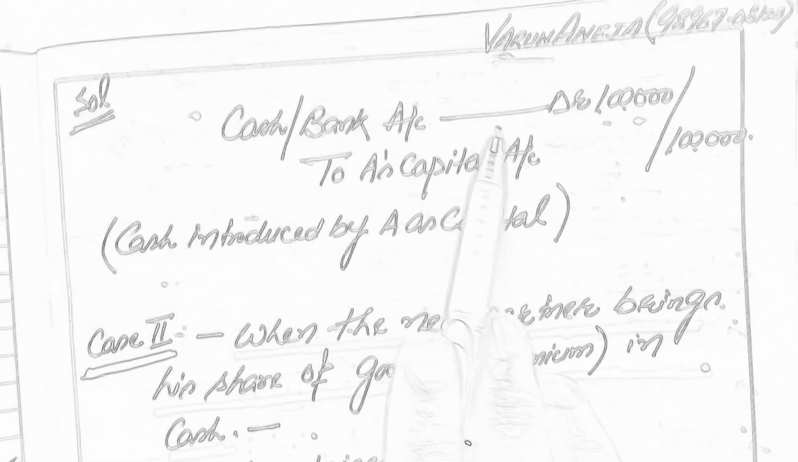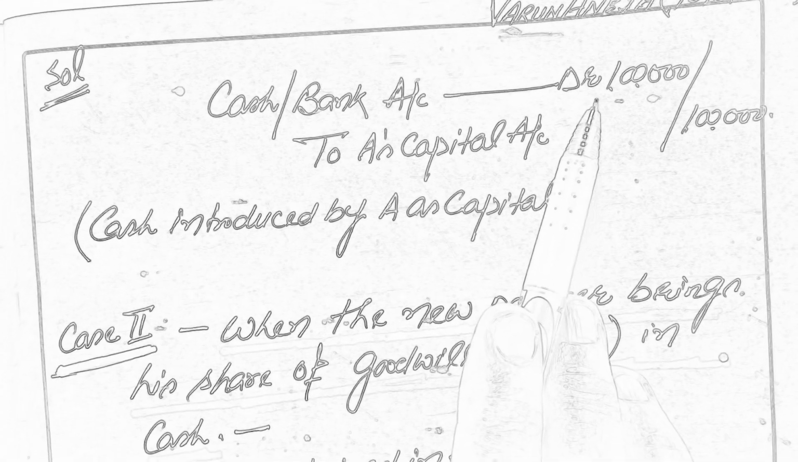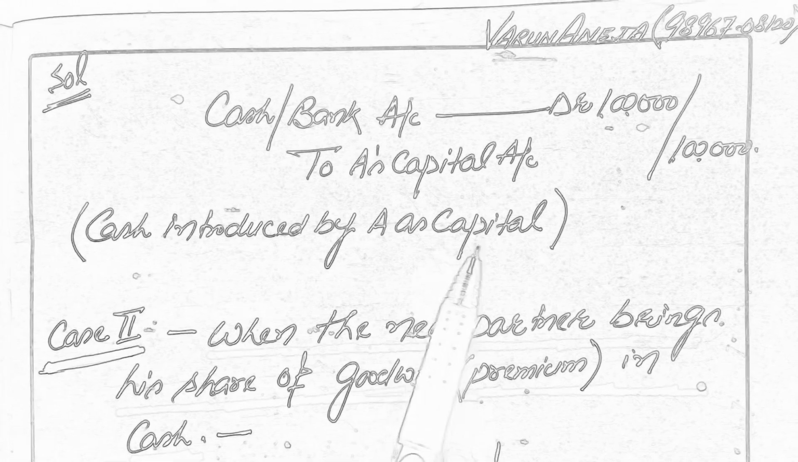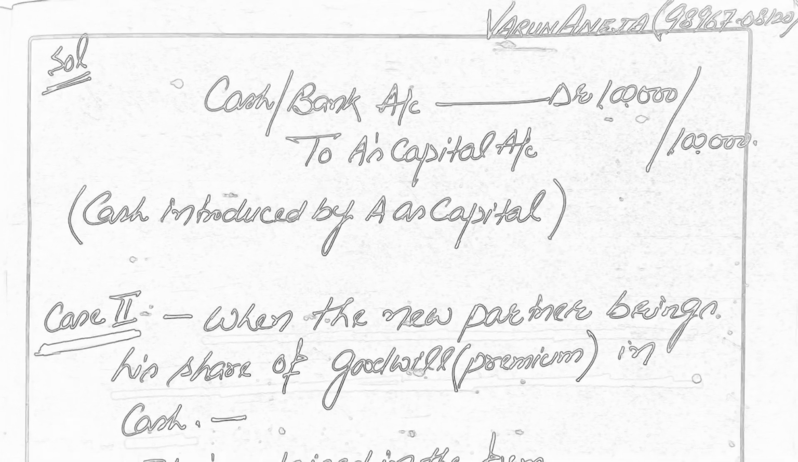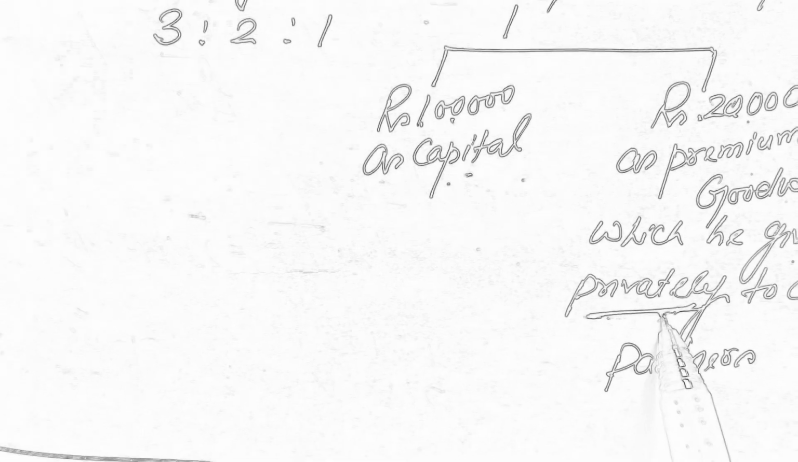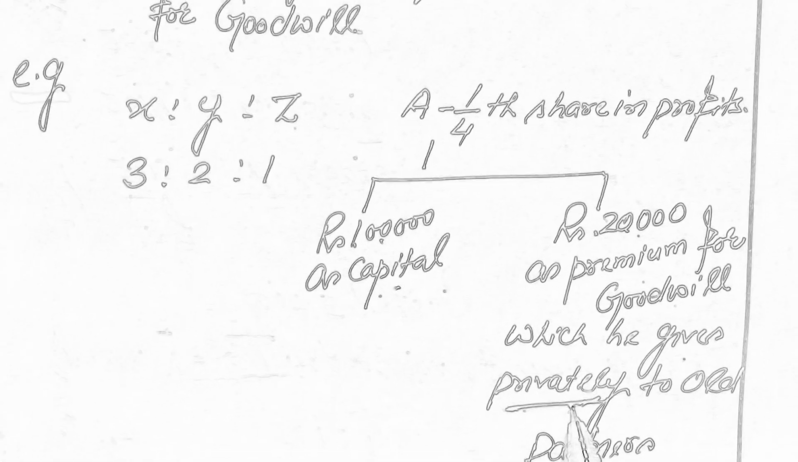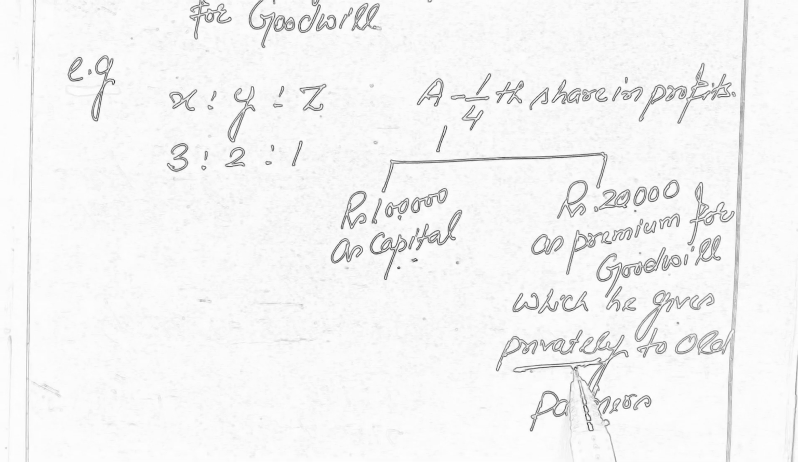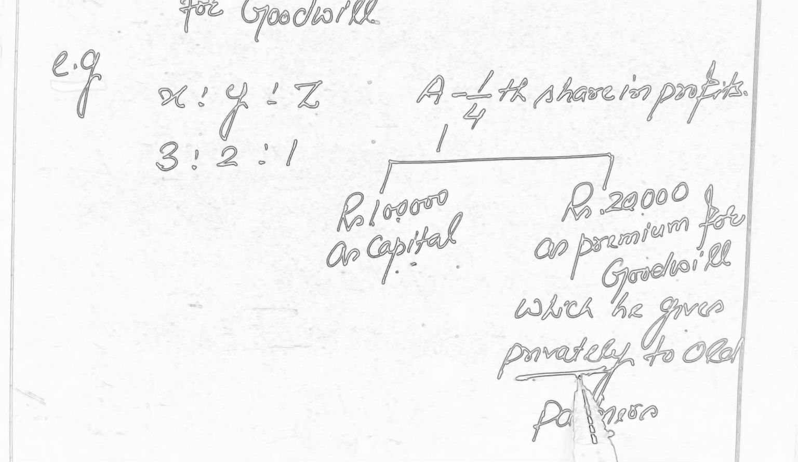So the entry will be cash or bank account debit to A's capital account, for cash introduced by A as capital. So you will always keep in mind, whenever the amount of goodwill is paid privately by the new partner, no journal entry will be passed for the treatment of goodwill in such a case.